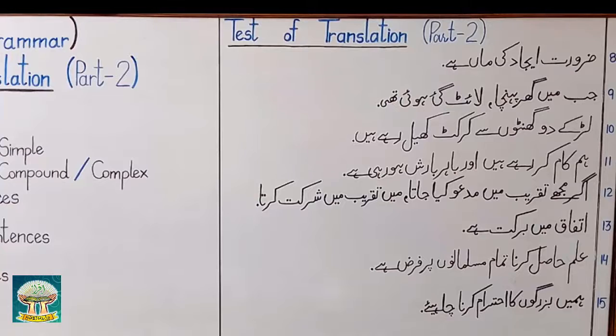Sentence number 12, if I had been invited to the ceremony, I would have attended the ceremony. Here in this sentence I have combined two things. Number one, this is a conditional sentence. Now you have to identify whether it belongs to type 1, 2 or 3 according to the instructions and technique I have already given you. And number two, this is a passive construction, not an active construction. So you have to cudgel your brain, think about how to translate this sentence into English, and then accordingly translate it.